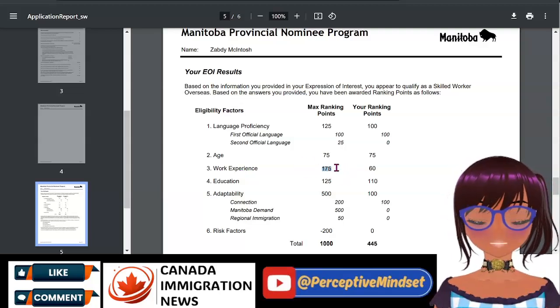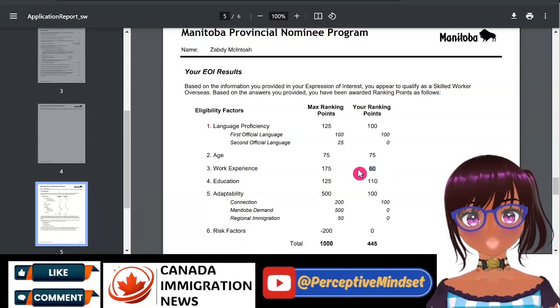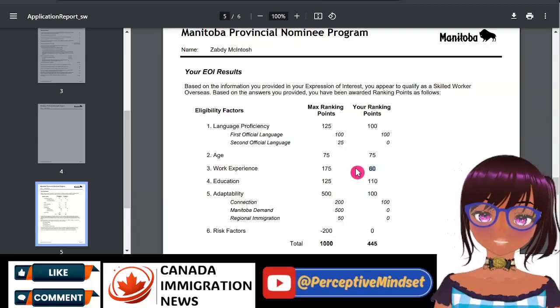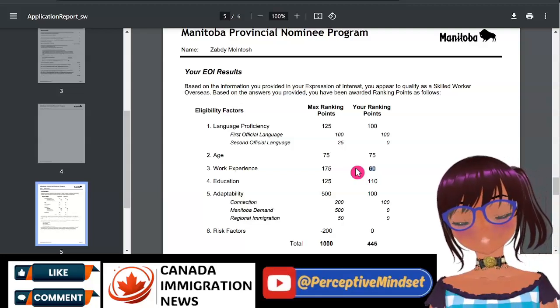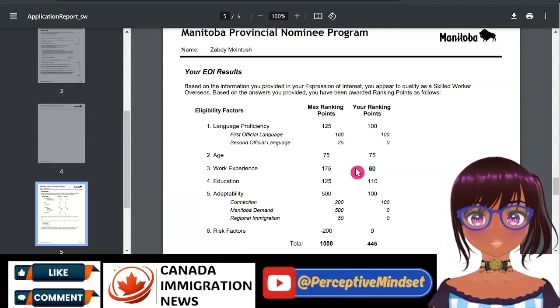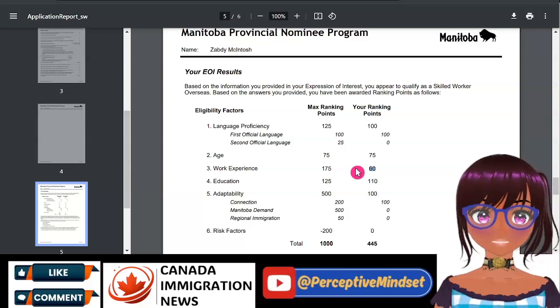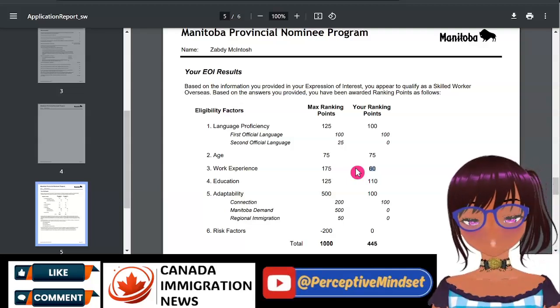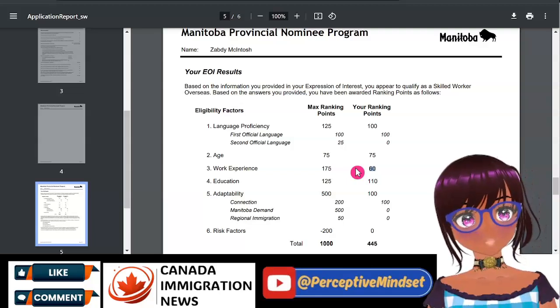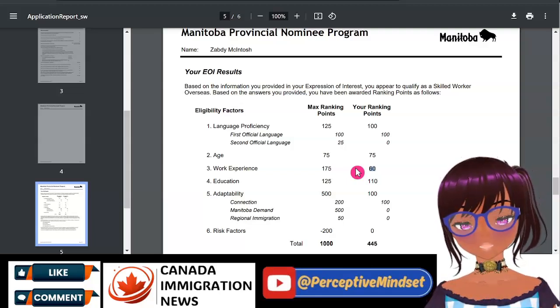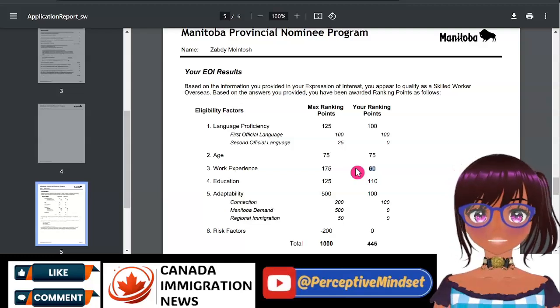The maximum is 175. Bear in mind, if you are already in Canada, if they ask you for the last 5 years what your work experience is, you cannot say 5, because if you were in Canada for, say, a year, then there's no way you could have had full-time employment over the last 5 years. What accounted for the time that you were in Canada and studying?